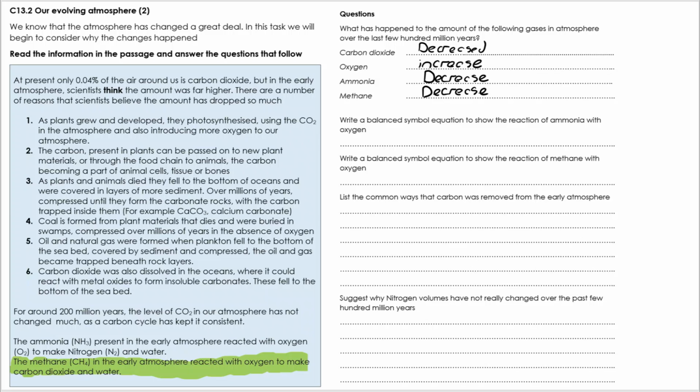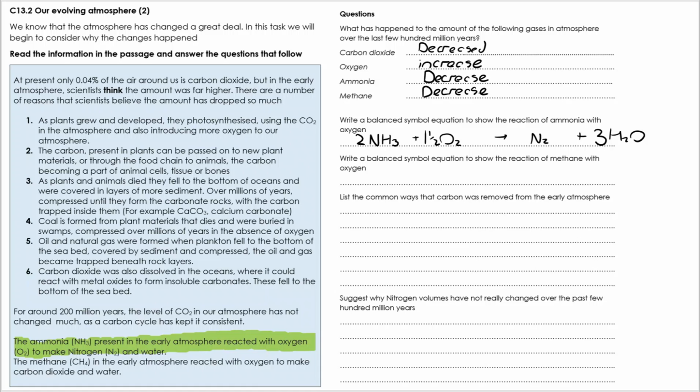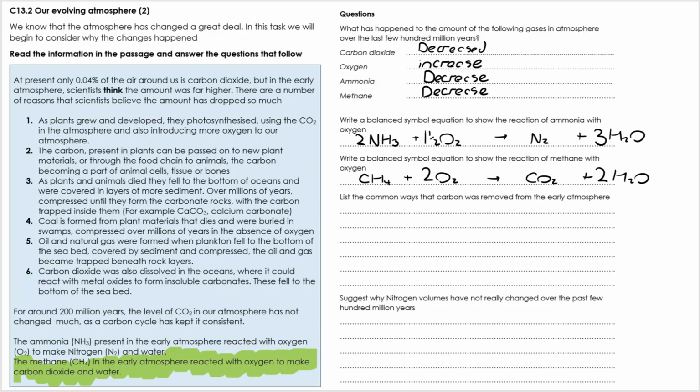Now for this next question, I'm hoping you found the key information because it tells you what the reactants and products are, and all that is left to do then is to balance them. The balancing of the equation for the reaction of methane with oxygen comes direct from the organic chemistry topics that you have covered as part of your GCSE. So I've got the balanced equation there for you to check. CH4 plus 2O2 goes to CO2 plus 2H2O.